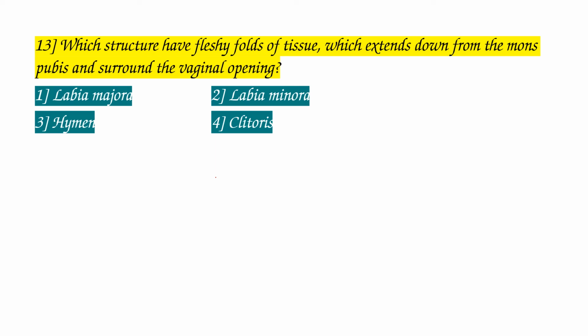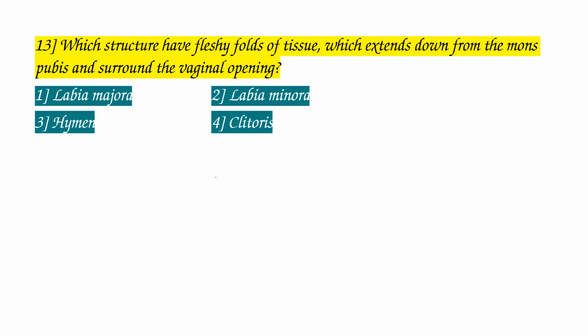Labia minora: paired folds of tissue under the labia majora. Hymen: a thin membrane that partially covers the vaginal opening. Clitoris: a small, finger-like erectile body situated in the anterior part of the vulva.